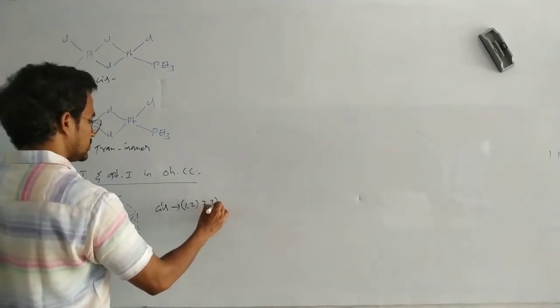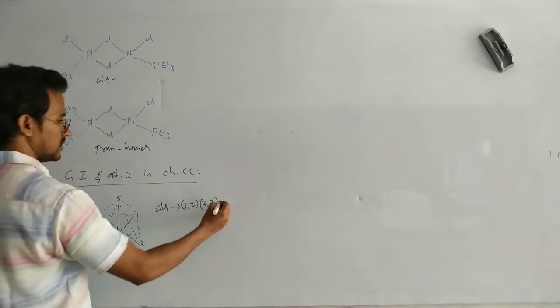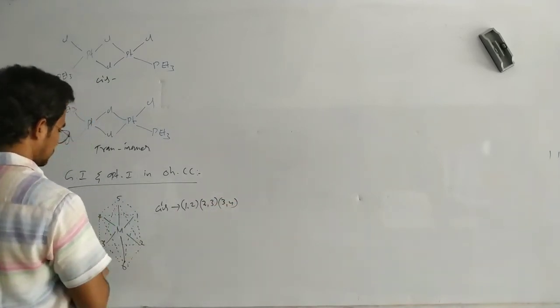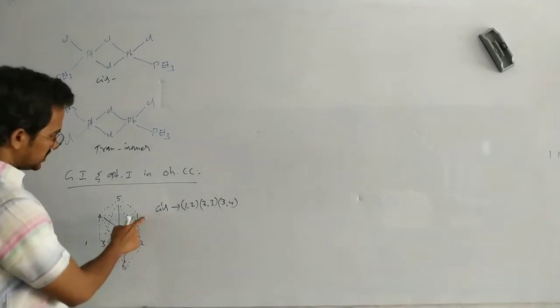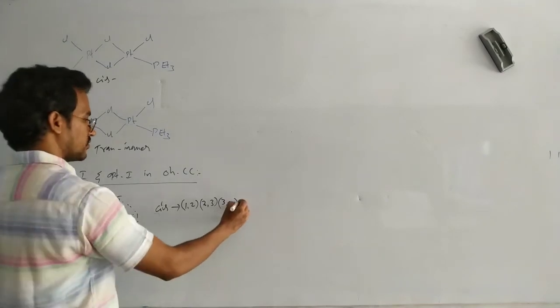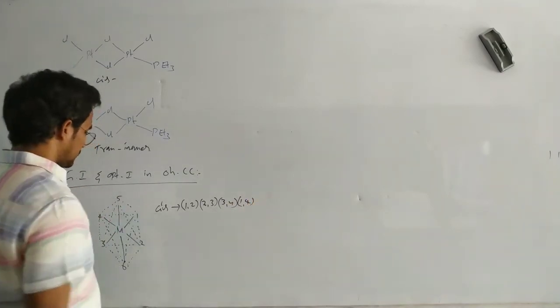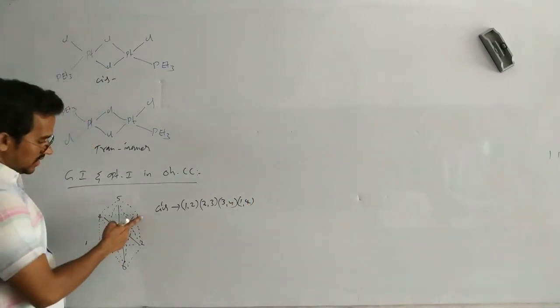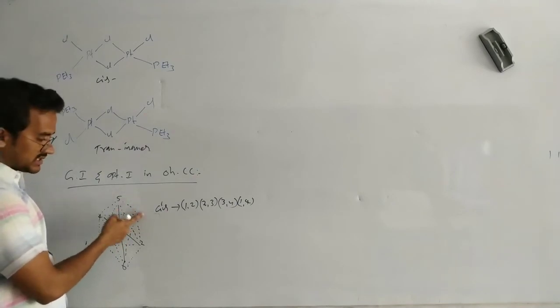Next, 2-3 position cis, 3-4 position cis, because these pairs are adjacent. 1-4, cis. Next, 1-5 also considered a cis.